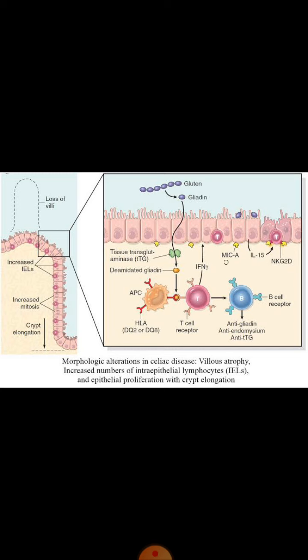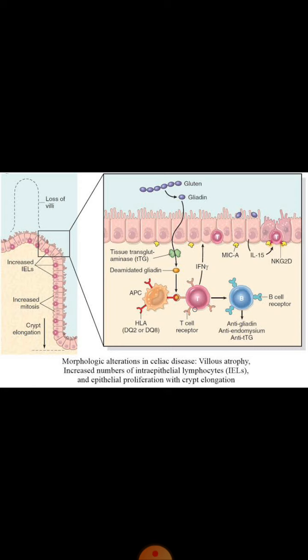This is the abbreviation used for major histocompatibility complex class 1 chain related gene A, MICA. This MICA binds with these receptors and it causes damage to these enterocytes. So these enterocytes are further destroyed and more gliadin can come from the mucosa into the lamina propria.